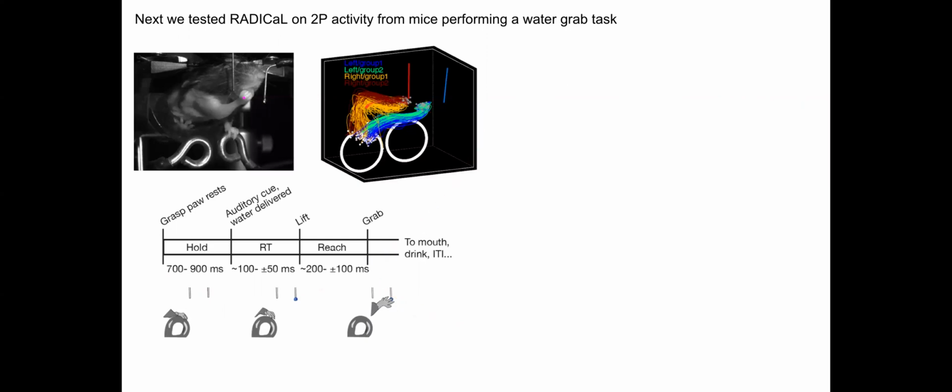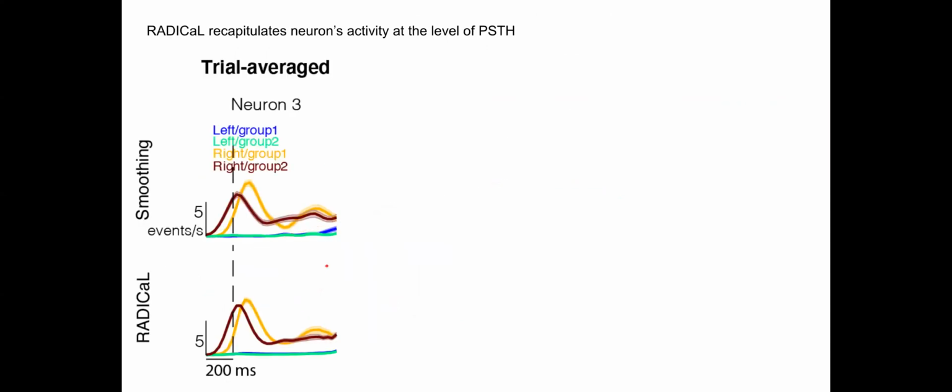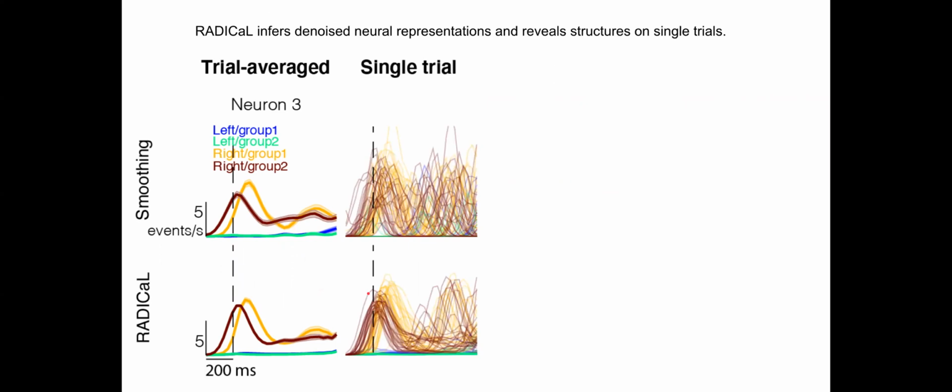Here are the hand trajectories going from the pot rest to water, color-coded by conditions. We tested RADICAL on two different brain areas, M1 and S1, and also on two different mice. First, we show that at the trial average level, RADICAL captures the key features in the empirical PSTH. Next, we show that RADICAL also denoises single trial activity and reveals structures that you don't see with smoothing.